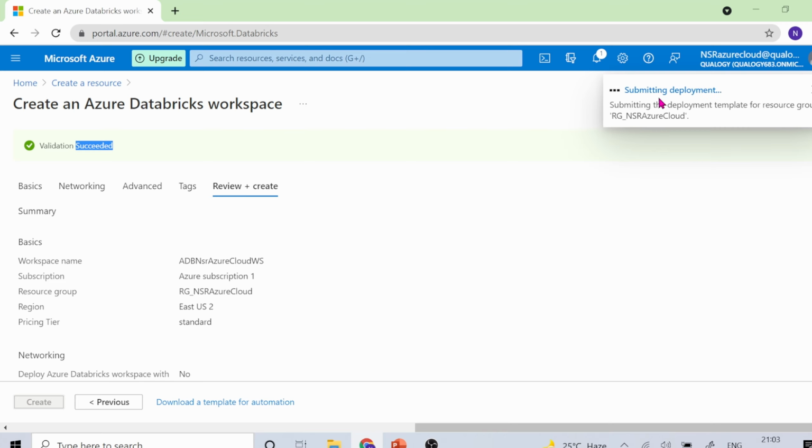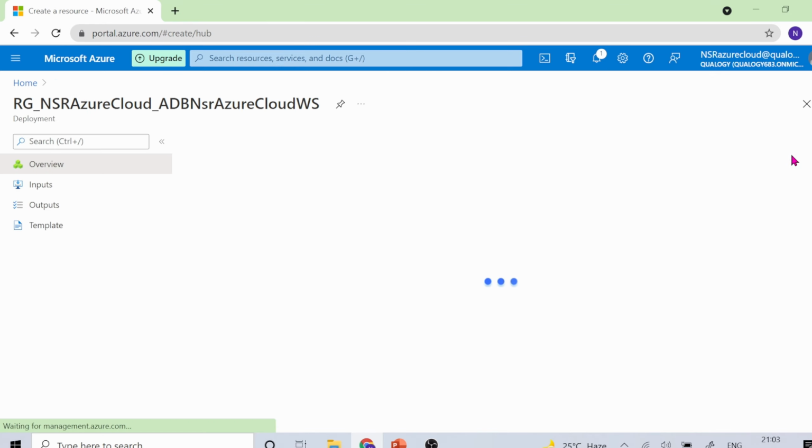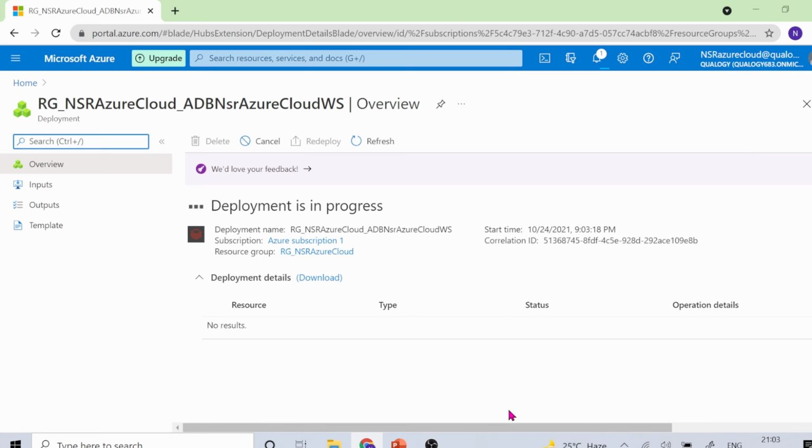If you can see here, this is initializing for the deployment and it is submitting for the deployment. Once this is deployed, we'll be able to see our particular workspace. So what is this workspace? Workspace is an analytical platform. It's something like this.